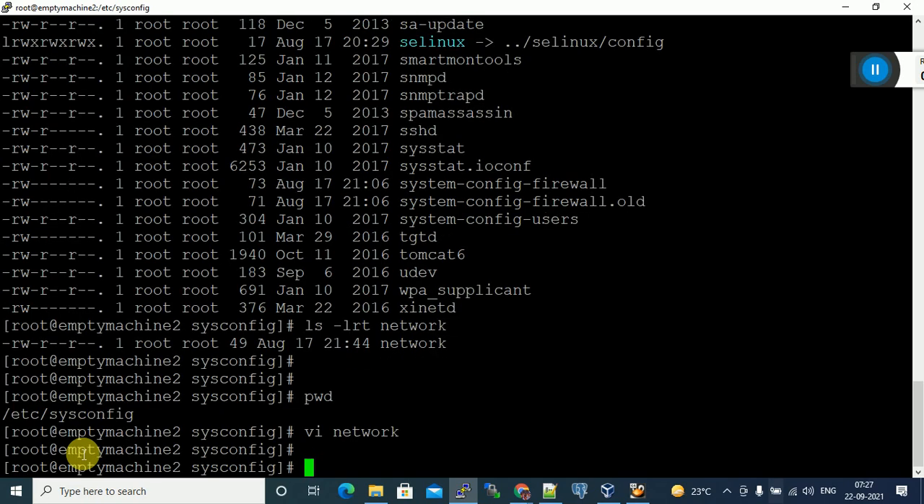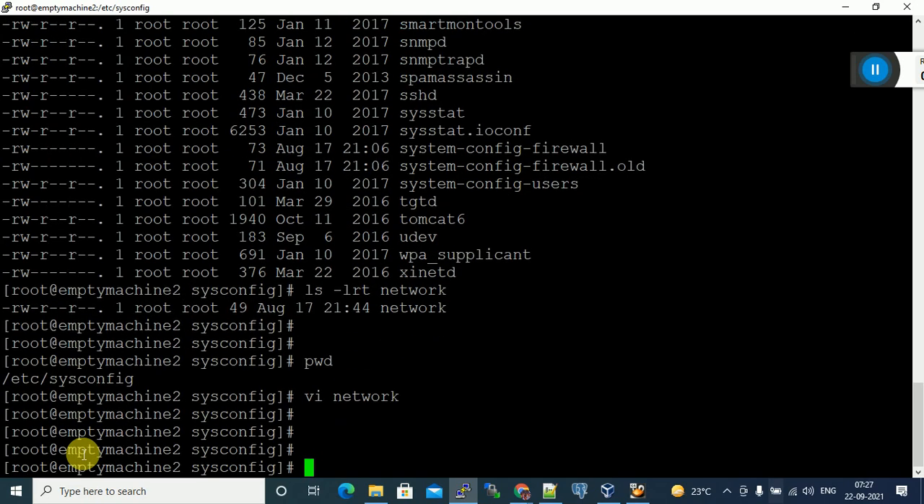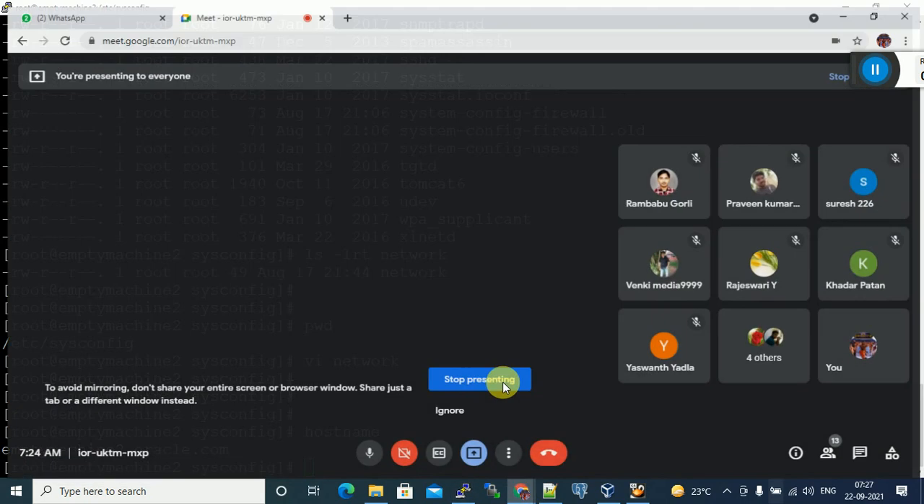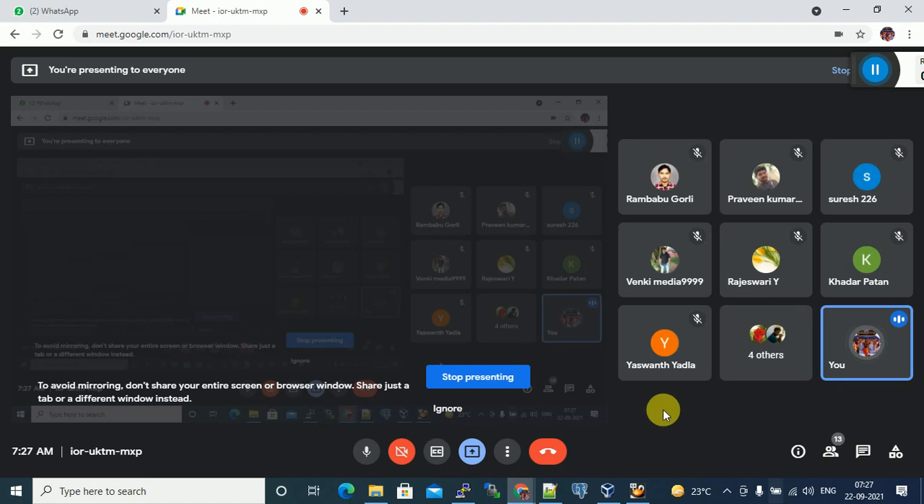Enter. So now you can check the host name, whether it is changed or not. Still it doesn't change. The old host name is showing. If you want to reflect the new host name, you have to restart the Linux machine. How to restart? Tell me, anyone. What is the command to restart the Linux machine?